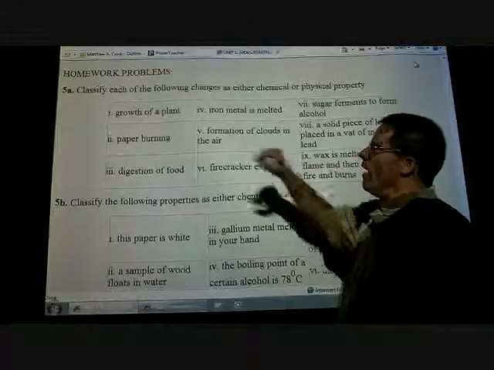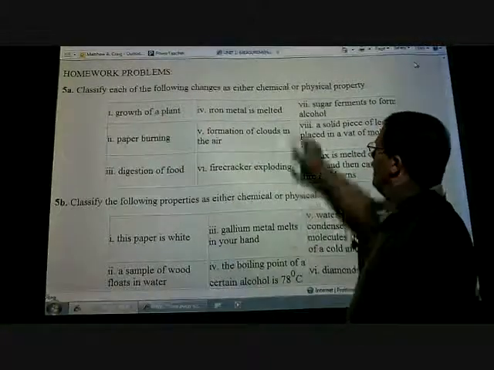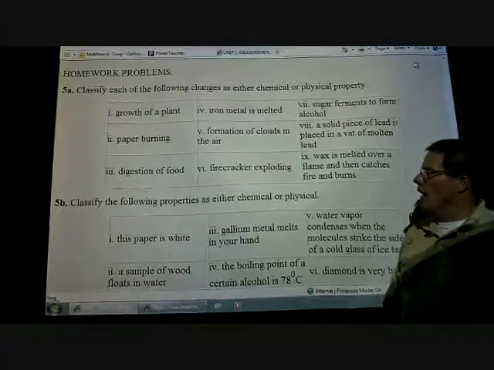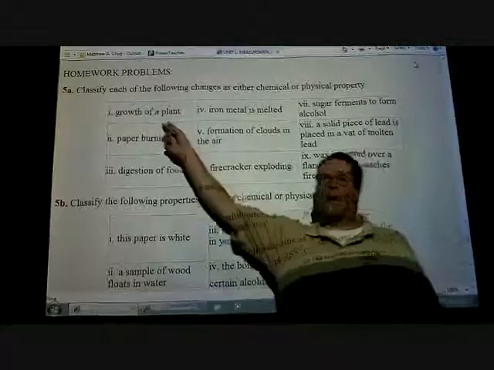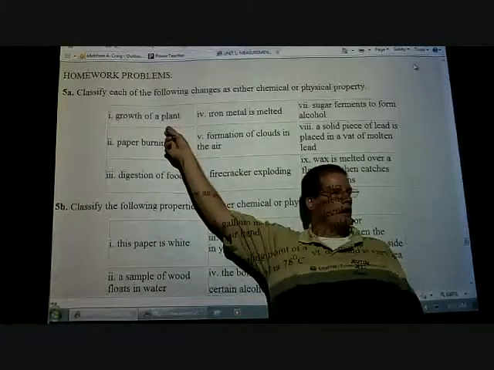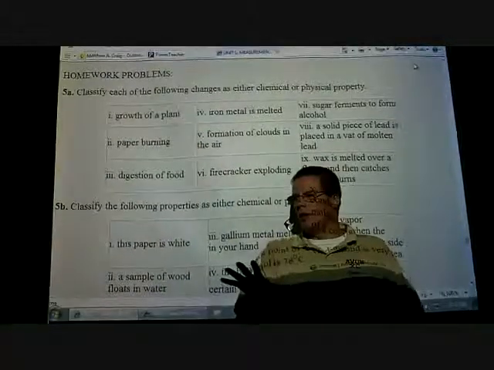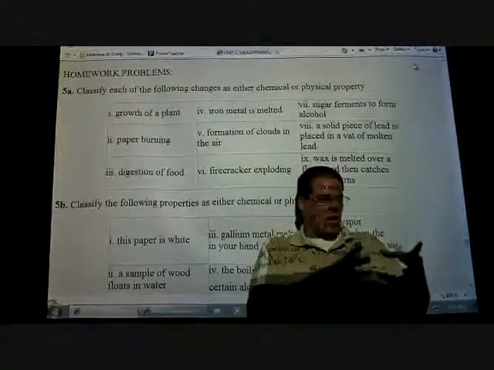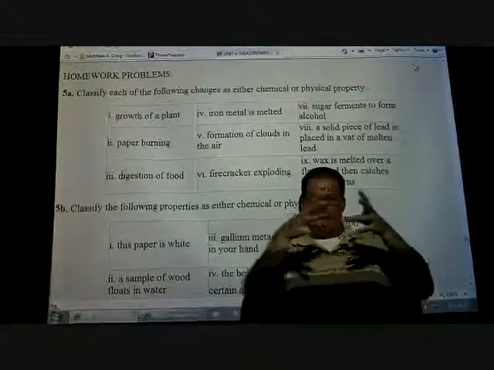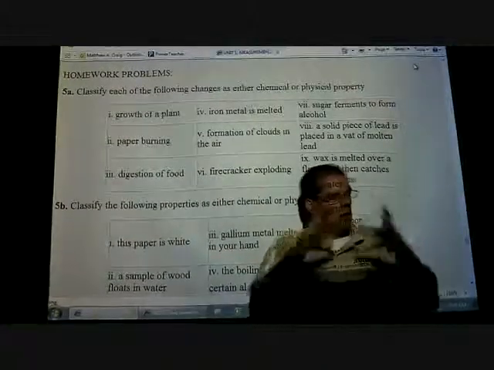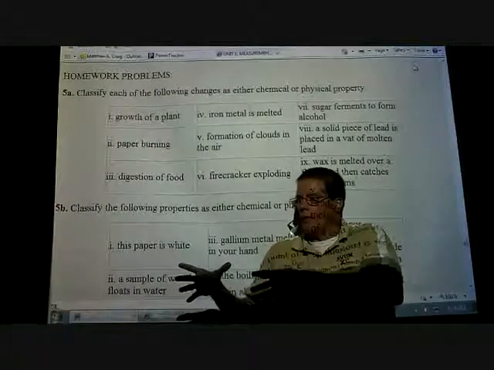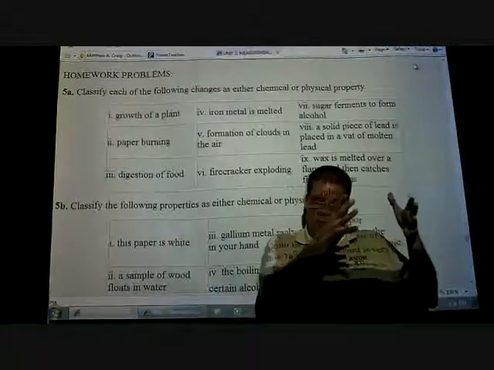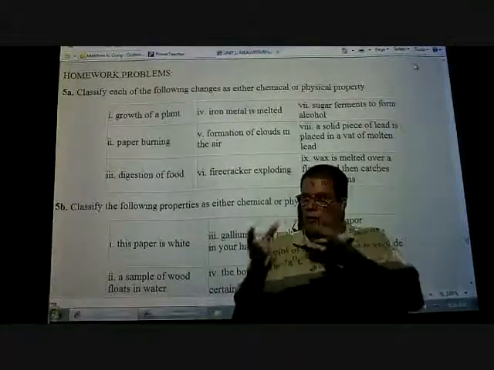5A says, classify each of the following changes as either a chemical or a physical property. Growth of a plant, is that physical or chemical? Before you answer, make sure you know what you're saying. Because if it's a physical change, you start with one thing, and as it goes from a solid to a liquid to a gas, it's still the same thing. I love plants, and it'd be really cool if they could go from a solid to a liquid to a gas.